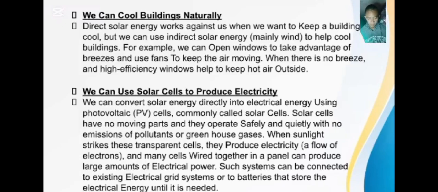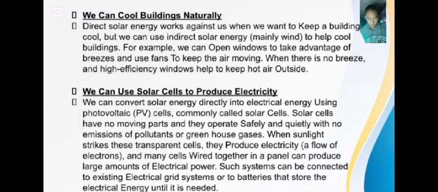We can cool buildings naturally. Direct solar energy works against us when we want to keep a building cool, but we can use indirect solar energy, mainly wind, to help cool buildings. For example, we can open windows to take advantage of breezes and use fans to keep the air moving when there is no breeze, and high efficiency windows help to keep hot air outside.